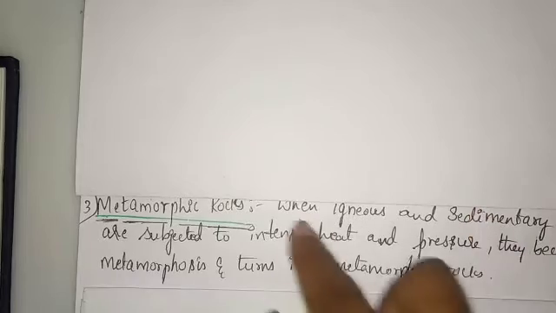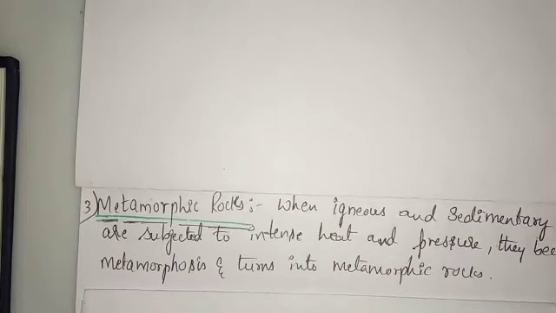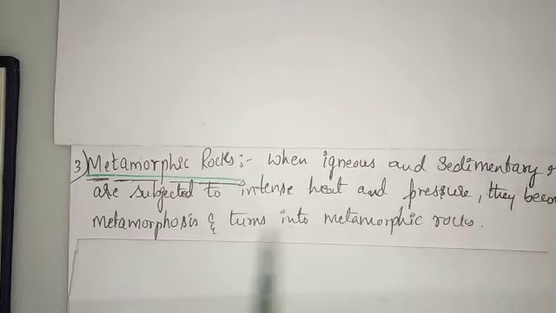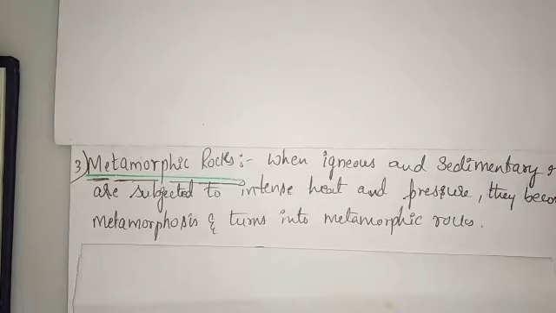Next is metamorphic rock. The third one is metamorphic rock. In that metamorphic rock, what happens? When the igneous and the sedimentary rocks are subjected to intense heat and pressure, what happens? These igneous rocks and the sedimentary rocks go through a process called the metamorphic process. During this process, the igneous and the sedimentary rocks become metamorphic rock.